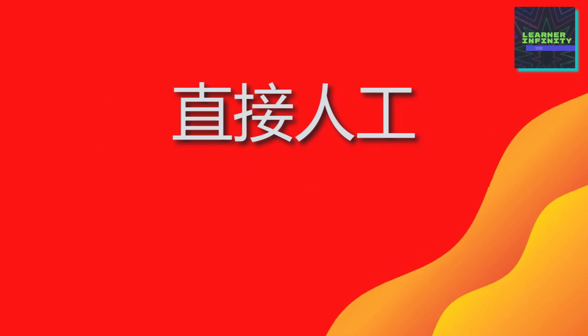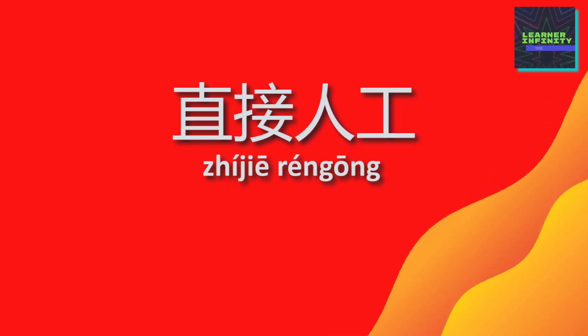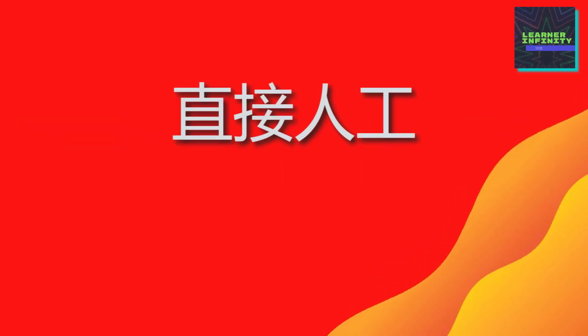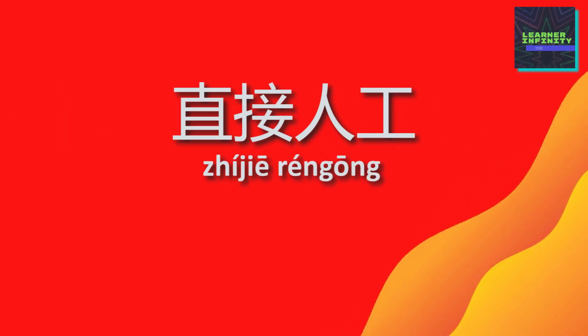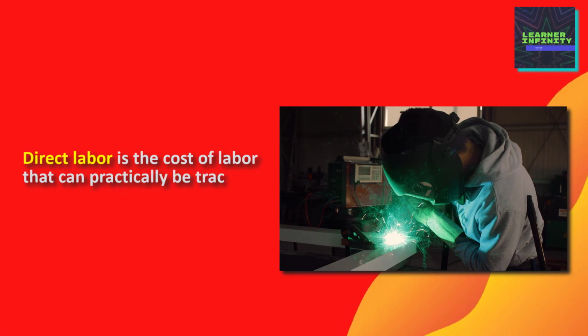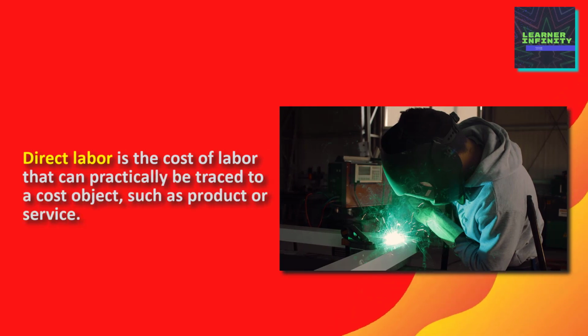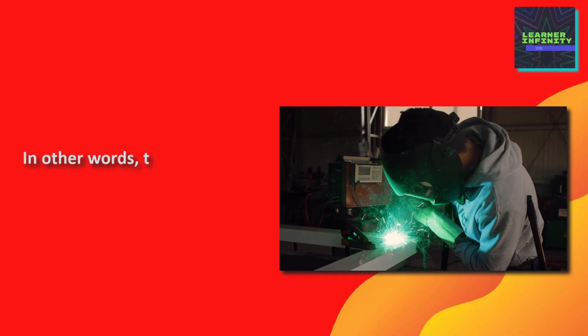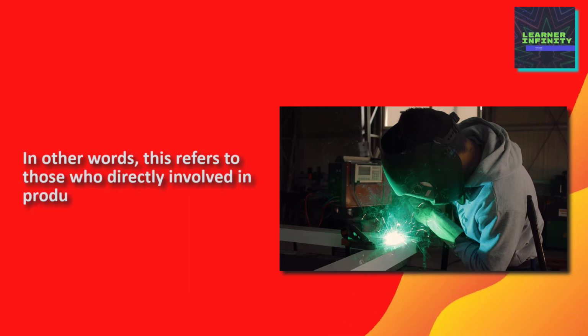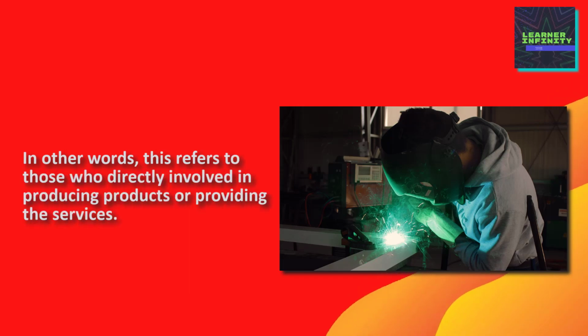Combining these words, 直接人工 pertains to which term? The answer is 直接人工 means direct labor. Direct labor is the cost of labor that can practically be traced to a cost object, such as a product or service. In other words, this refers to those who are directly involved in producing products or providing the services.